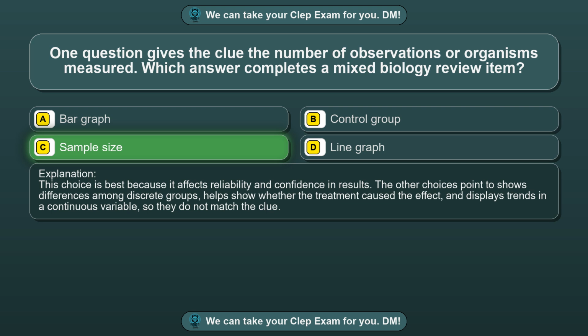The other choices point to shows differences among discrete groups, helps show whether the treatment caused the effect, and displays trends in a continuous variable, so they do not match the clue.